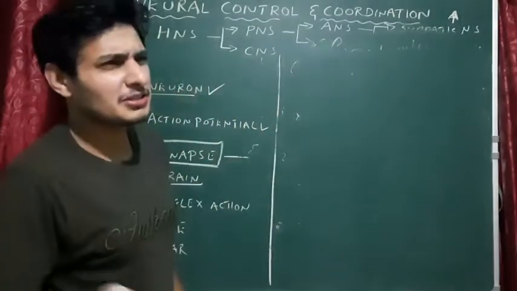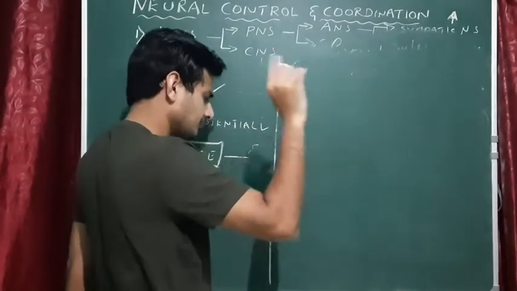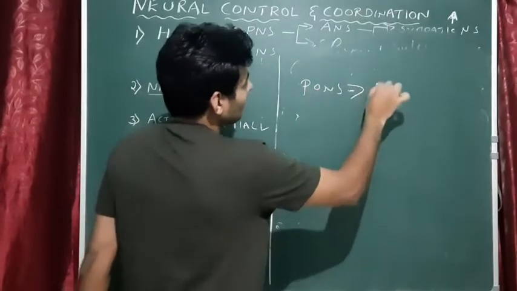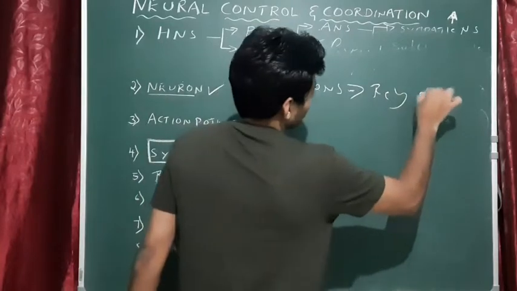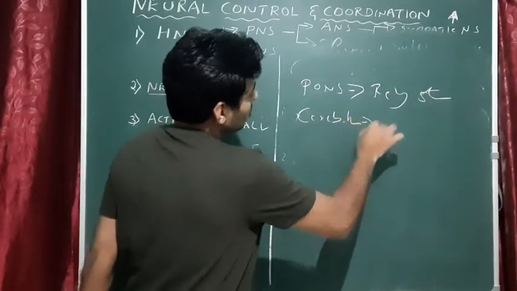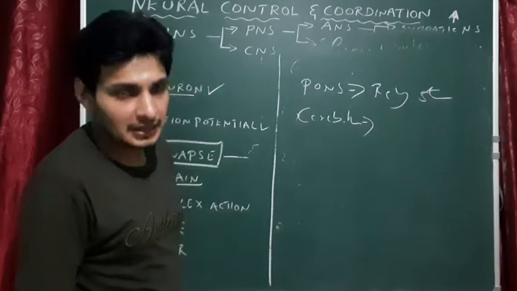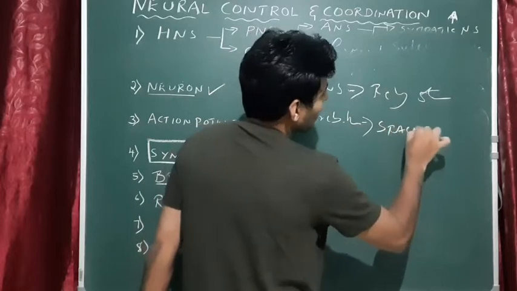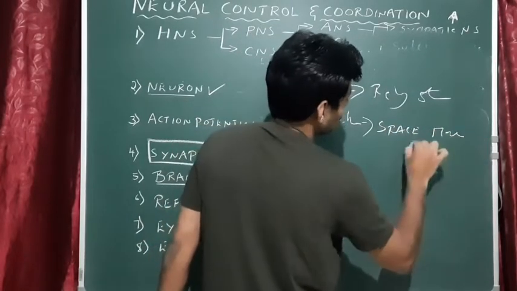Next one is the midbrain. Done. The hindbrain. In that we have pons. As I said, they are relay station. Note this point. Whereas cerebellum, also called little cerebrum, provides space for millions of neurons.